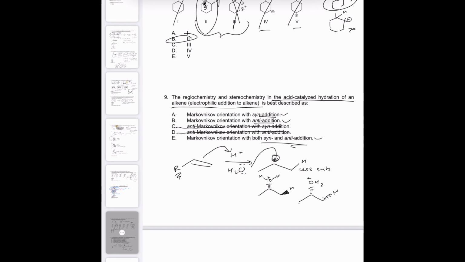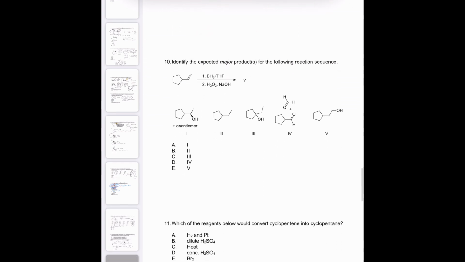But because we have this carbocation, and carbocations are sp2 hybridized, they're planar, so they're flat. I wish I could show you with my hand, but I can't. Because they're totally flat, the nucleophile can attack either from the top or from the bottom. It can go as a wedge or as a dash. So you get a mixture, and so you get both syn and anti stereochemistry.